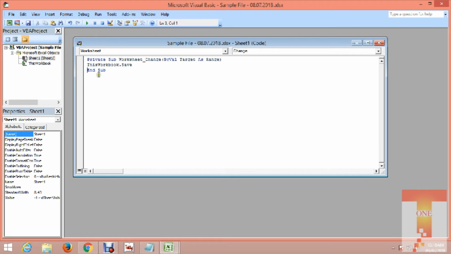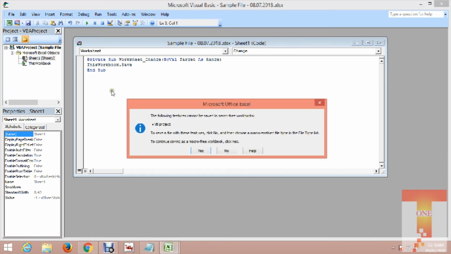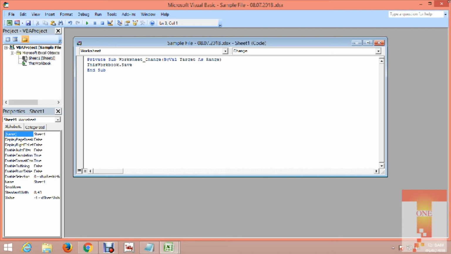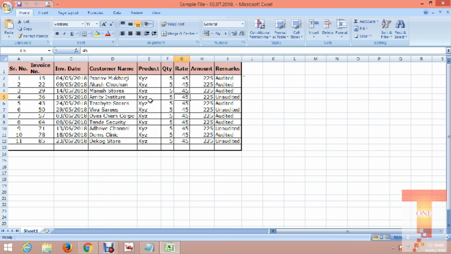This will be the formula, ThisWorkbook.Save, and press Ctrl+S, or you can hit the save icon as well, and a pop-up message will come. Click on yes. Close this VB.